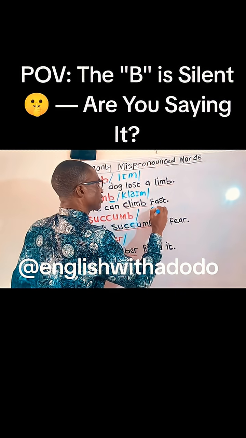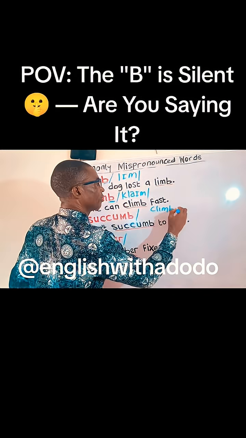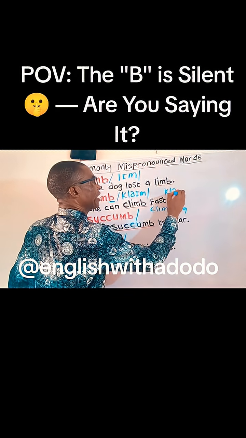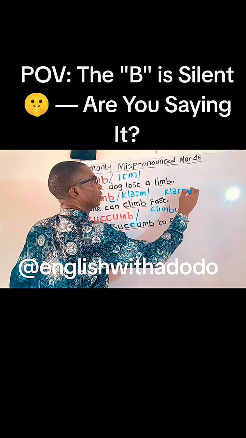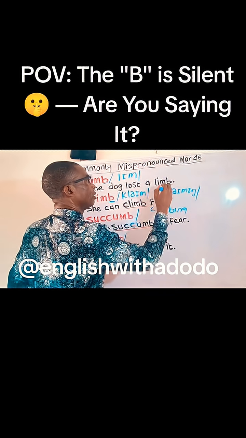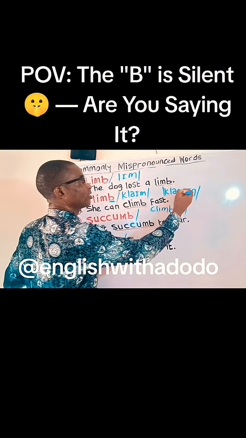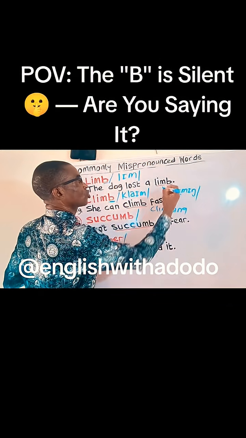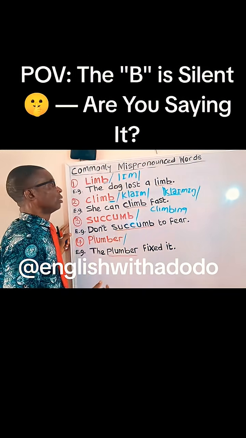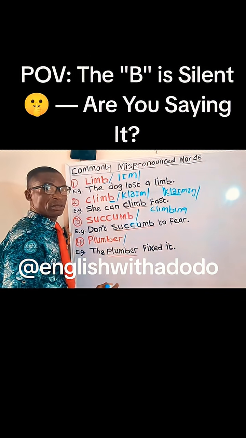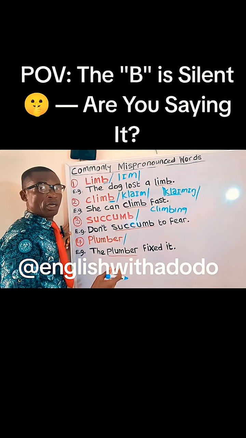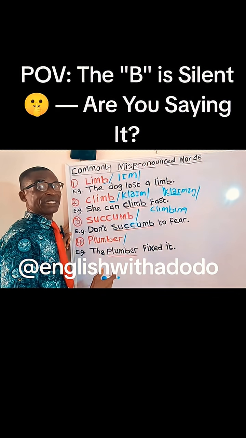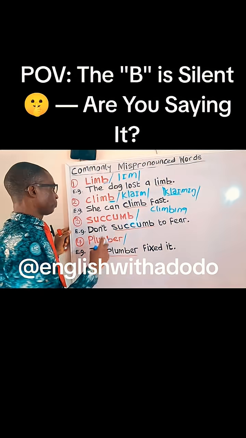Now, if you have this, okay, this word, it is climbing. Climbing, not climbing. It's not two syllables. Cli is emphasized, is stressed. Then ming is the second syllable. She can climb fast. I saw her as she was climbing the stairs, not as she was climbing the stairs.